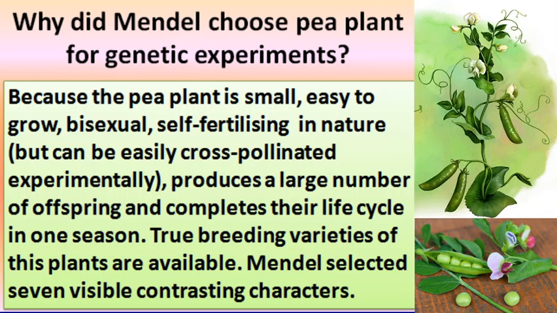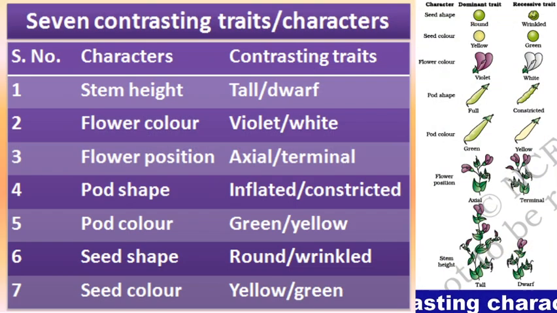First, Mendel selected the pea plant. Thereafter, he decided how many contrasting characters may be selected as a visible character, as a phenotypic character. Phenotypic characters means visible characters.